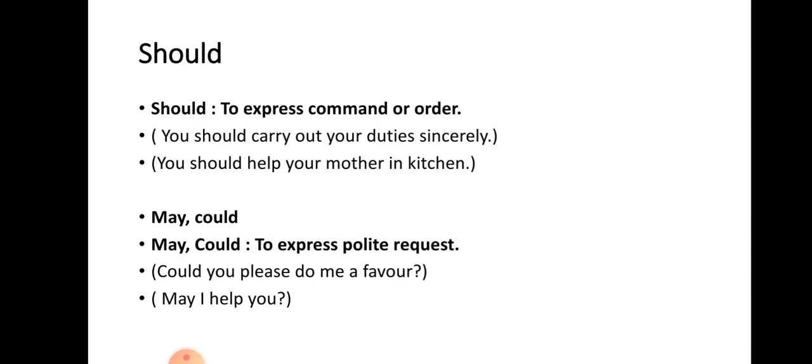Another modal auxiliary is should. Should is used to express command or order. Examples are you should carry out your duties sincerely. You should help your mother in the kitchen. Let us move on to our next modal auxiliary.